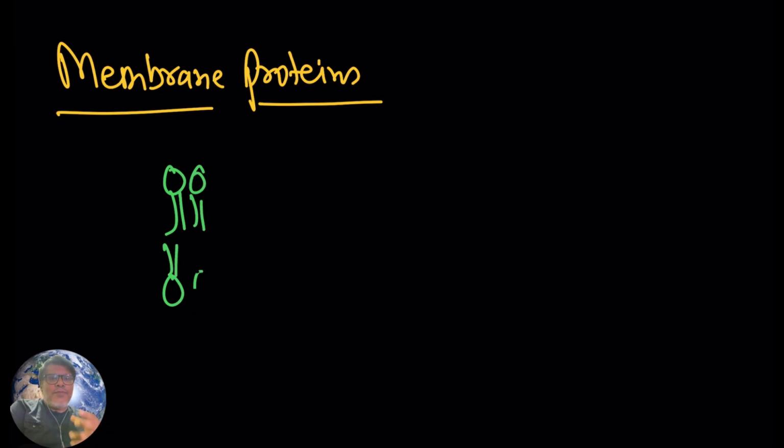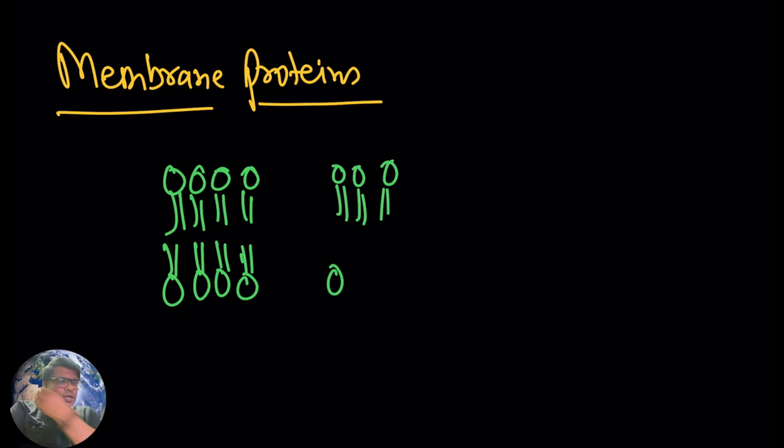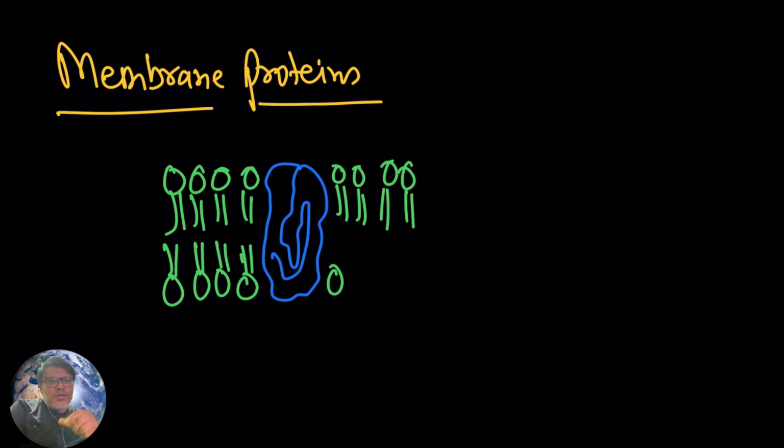In the case of membrane proteins, the proteins which are present within the membrane, hopefully you remember the membrane has a phospholipid bilayer. Here you have the hydrophilic phosphate groups and these tails, which are hydrophobic. Let's suppose there is a protein present within the membrane.